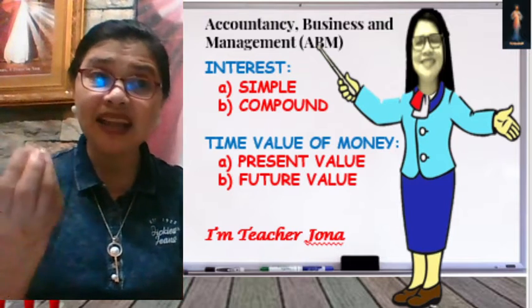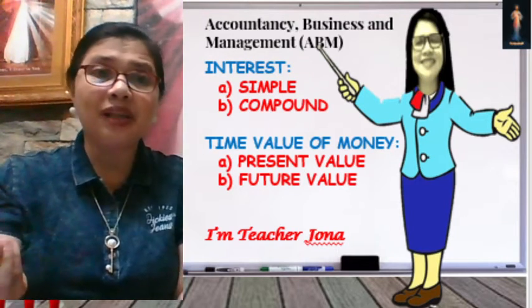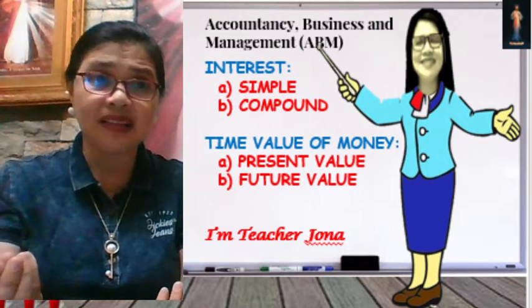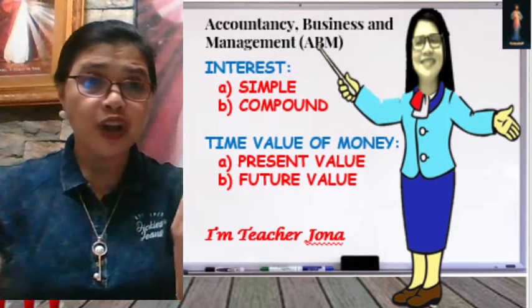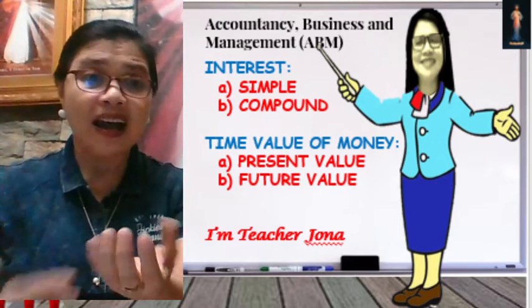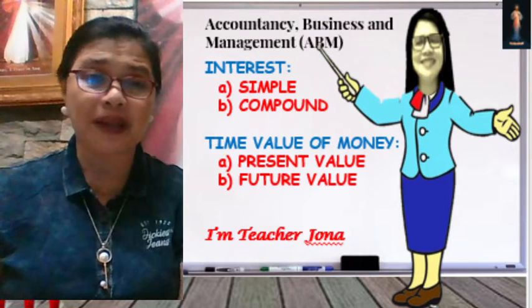But your 10,000 tomorrow, well, it's still a dream. You don't know what will happen in the future. But for now, your 10,000 pesos today has the capacity to earn more.